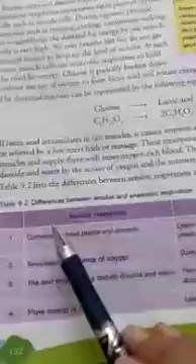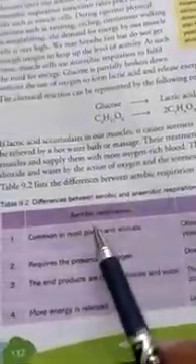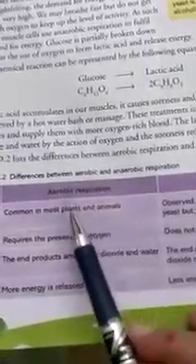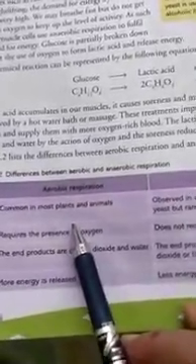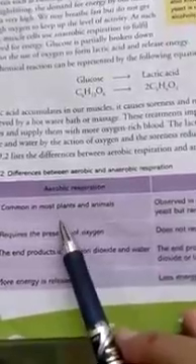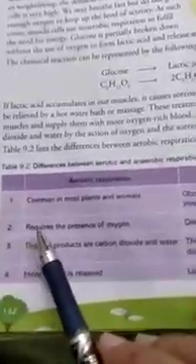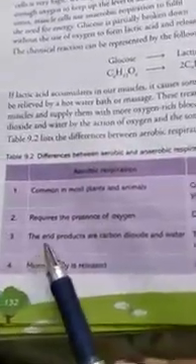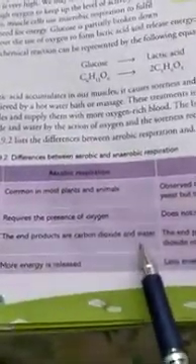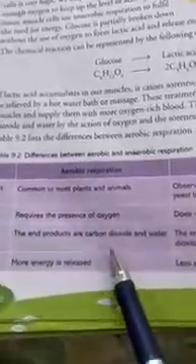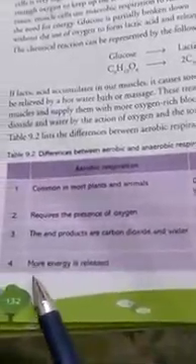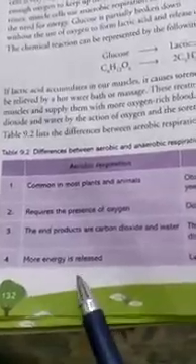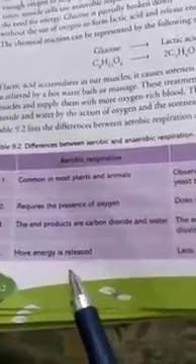Now dear students, here are the differences between aerobic and anaerobic respiration. So let's see. First, it is common in most plants and animals. Aerobic respiration is mainly carried out by plants, animals and human beings. Second, the presence of oxygen is required; the presence of oxygen is a must. Third, the products are carbon dioxide and water. More energy is released; energy released is more than in anaerobic respiration.